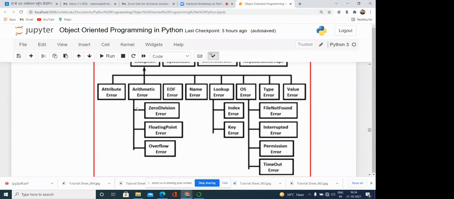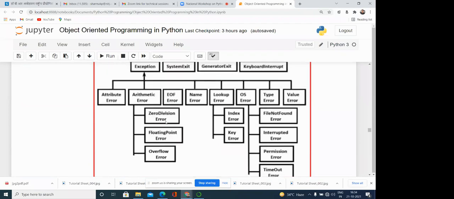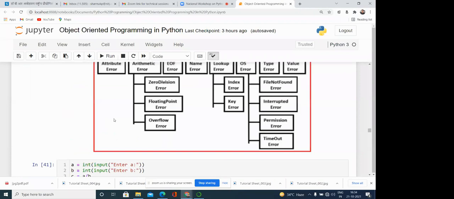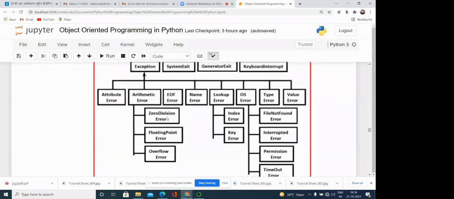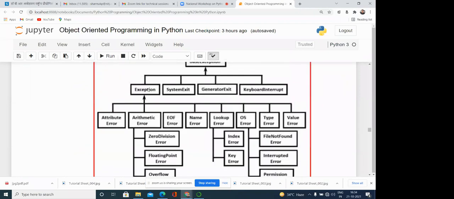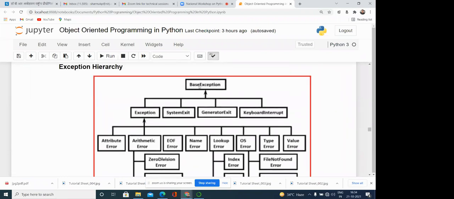Here you can see this is the ZeroDivisionError class. ZeroDivisionError is a subclass of Exception. Exception is the parent class, and in this hierarchy, this is the base class and these all are the subclasses. Exception is the base class over here, and after this you can see these are the subclasses. So one rule is there in Python, that the reference of a superclass can hold the object of a subclass.